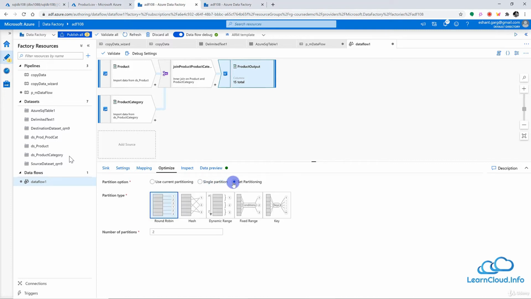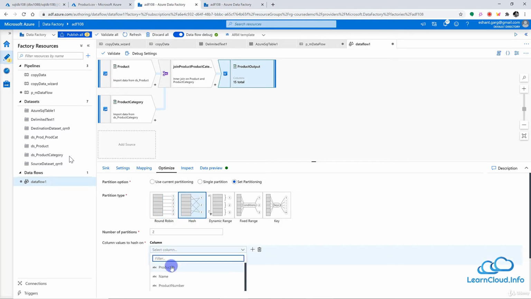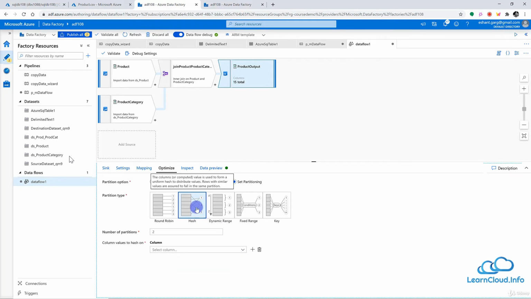Or we can choose different partitioning options here, and this is definitely a separate lesson to discuss in detail about all of these. Let me just quickly say one line about each partition type, just to give an introduction to these. So round robin means when you do not have a good partition key and you want to just distribute your data equally in all the partitions. In hash, we can choose the column and it will generate the hash key for that column, and all the rows for the same hash key will go into one partition.